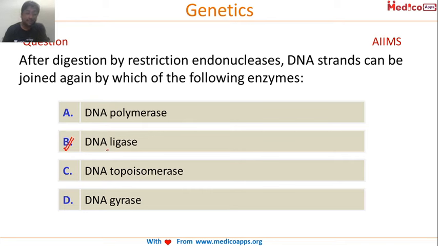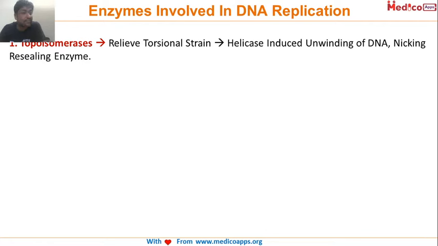Okay, right. So can anyone tell me what is the function of DNA polymerase? Quickly. DNA polymerase, what does it do? So in genetics, DNA replication, very good, the most common questions are asked around the roles of various enzymes. So first we have got topoisomerase. It relieves the torsional strain. So when helicase does the unwinding of DNA, there will be a torsional strain, so that is removed by topoisomerase.